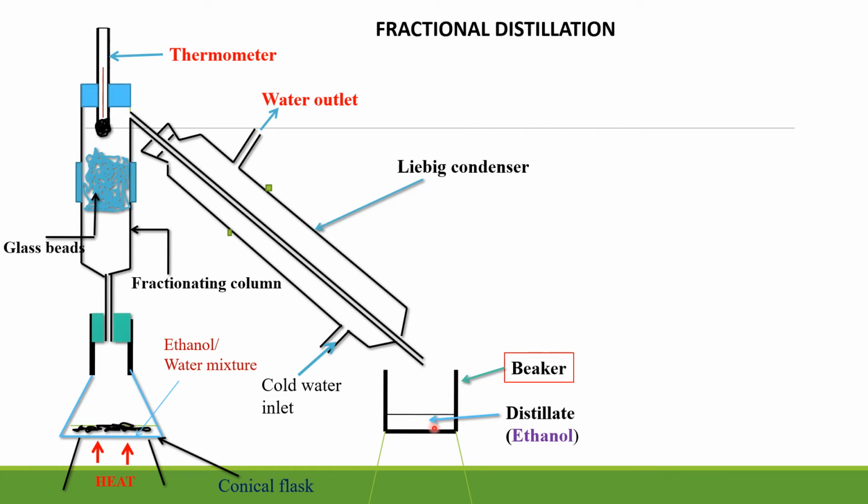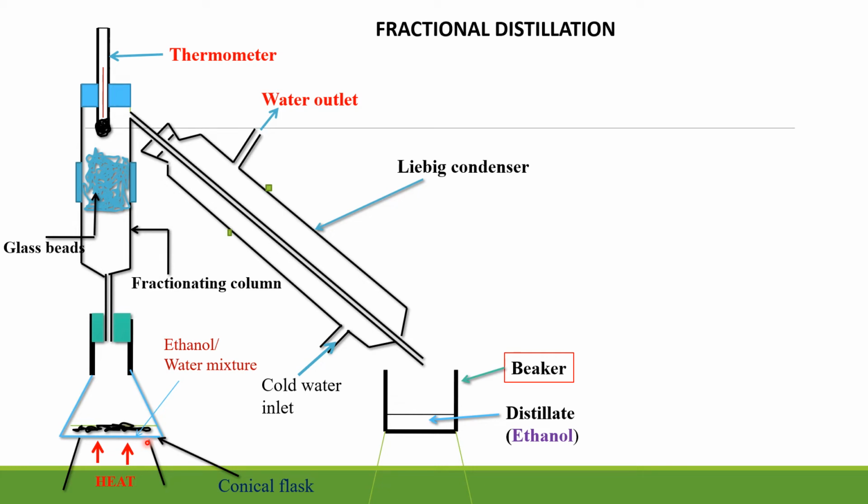So if we are told to name this one, it is what we call the distillate, or we can call it ethanol, because ethanol will be the first one to come out, because it has a low boiling point of 78 degrees Celsius. What is the purpose of water? Water is meant to cool and condense the steam back to liquid. So this one is just like a stand. This is a tripod stand that we use to make the conical flask stable for heating.